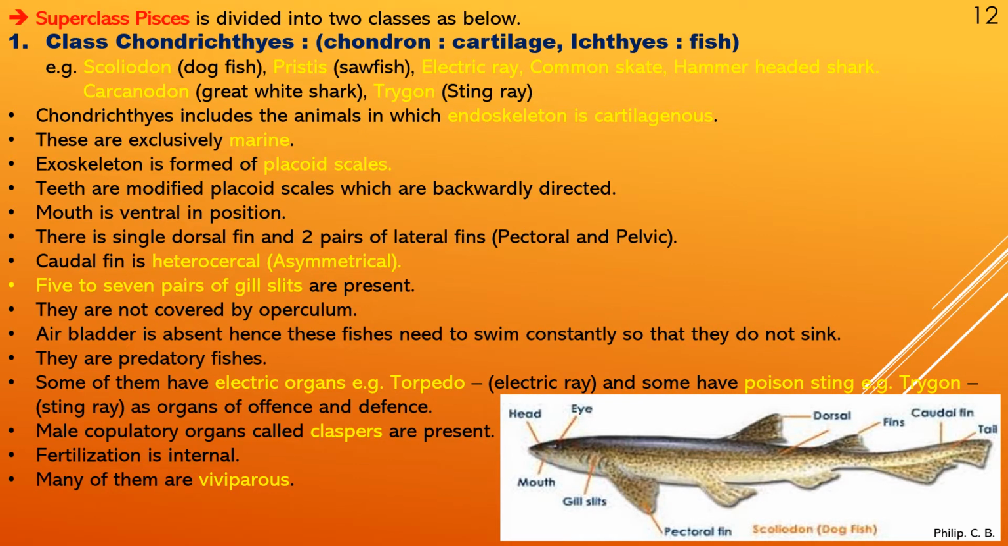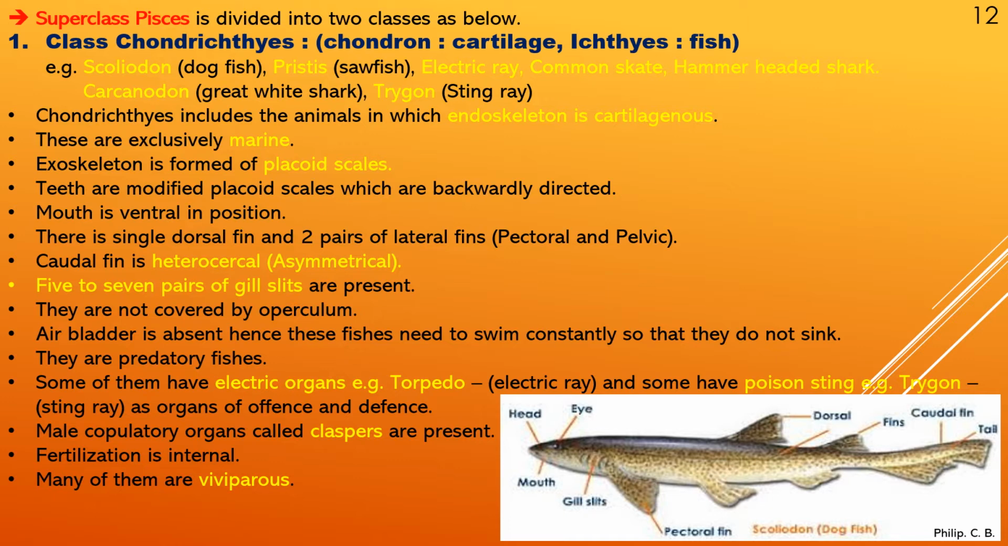Now we come to the superclass, which is divided into two classes, the first being class Chondrichthyes. Chondro means cartilage, ichthys means fish, that is, cartilaginous fish. We can see quite a few examples such as Scoliodon, which is otherwise dogfish, or in simple words shark. Pristis, sawfish, with saw-like edges, electric ray, common skate, hammer-headed shark, Carcharodon, that is the great white shark, Trygon, stingray. All these examples, we can see the animation images of in the next few slides.